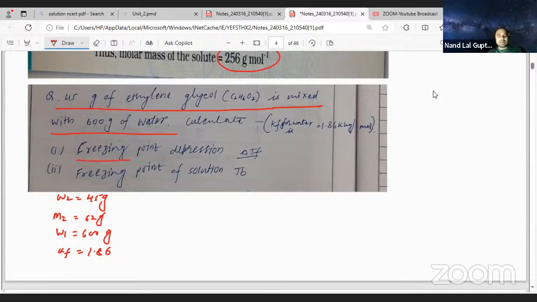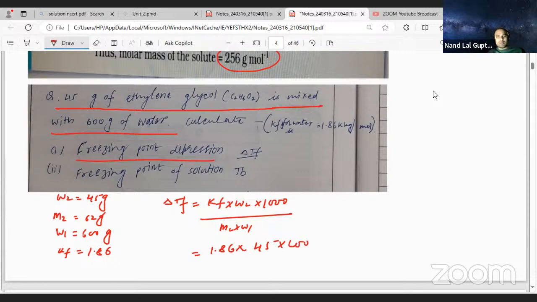Then what are they asking? Freezing point depression, delta TF. So delta TF is equal to KF into W2 into 1000 divided by M2 into W1. KF value 1.86, W2 value 45, multiply by 1000, M2 value 62, W1 value 600.